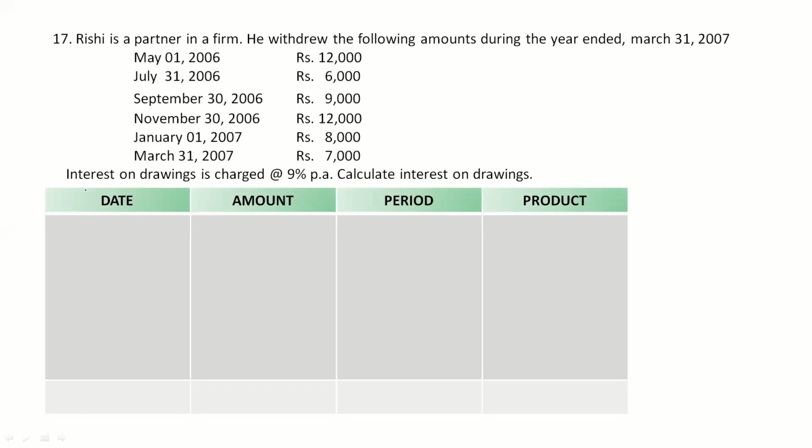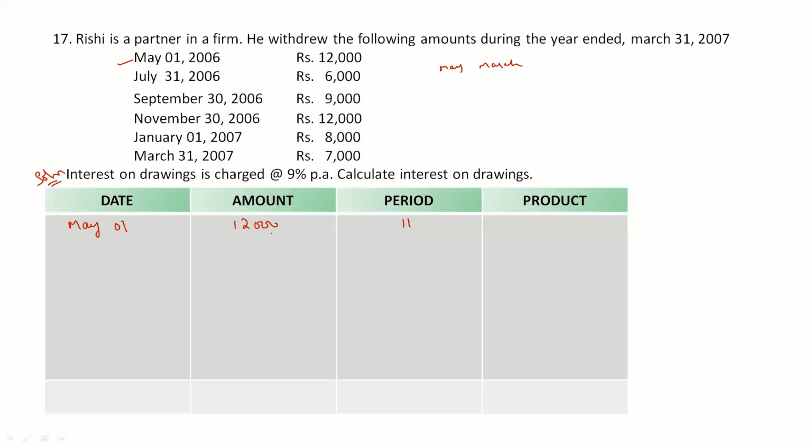Clear? So for the solution, I have drawn a table here. You can draw a table like this, right? Then here, first of all, we'll mention all the things. The first drawings were made on May 1st, so you can mention May 1st. The amount of drawings is rupees 12,000. Now see, from May to March, how many months are remaining? The same thing. So here 11 months are remaining. Up to here it's clear, I guess, right?